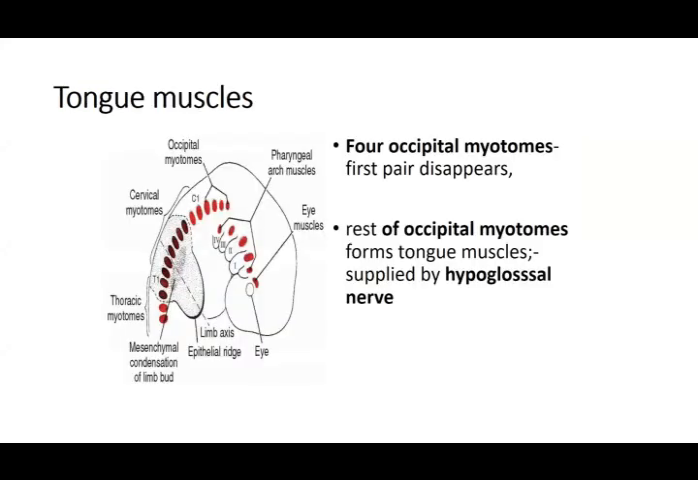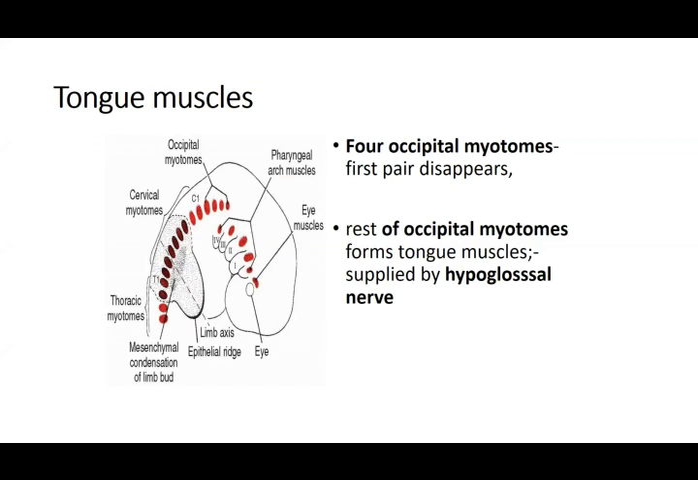Then is the muscles of the tongue. The muscles of the tongue, they come from the myotomes. These first four occipital myotomes, they disappear. The rest of these myotomes, you see in this diagram, these occipital myotomes, they have been marked separately, and the rest of it, they are going to give the cervical ones. They are going to give rise to the muscles of the tongue, and this is going to be supplied by the hypoglossal nerve. So that is the muscles of the tongue.